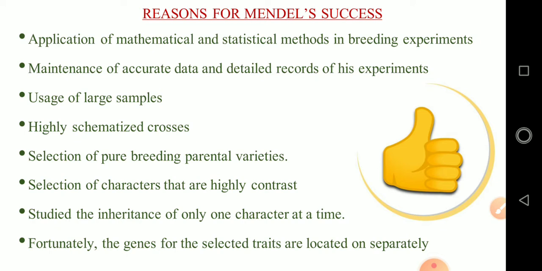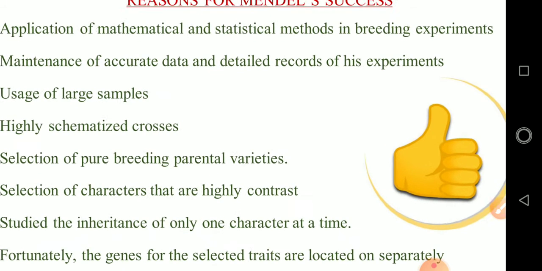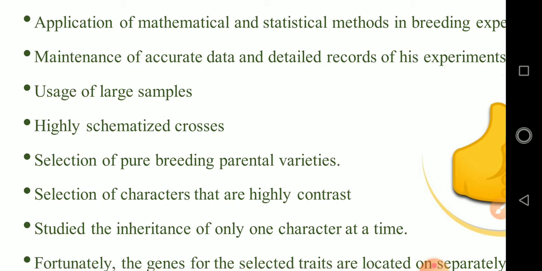His experiments were carefully planned and he used large samples. Okay, huge number, large samples. The pairs of contrasting characters which were controlled by factors were present on separate chromosomes. Here, the genes are responsible for the characteristic feature. So each and every gene, okay.